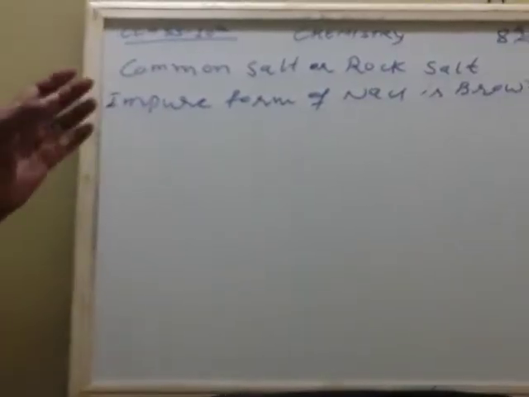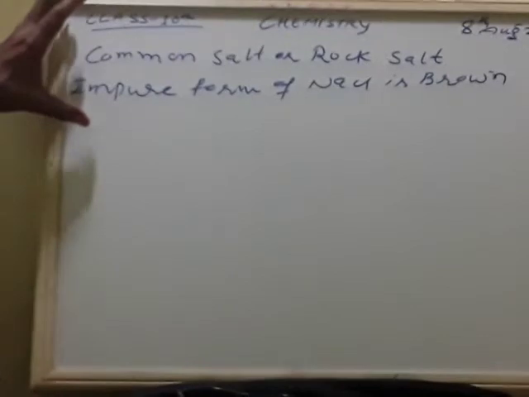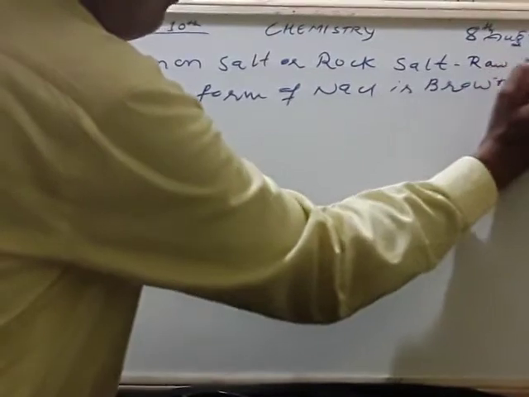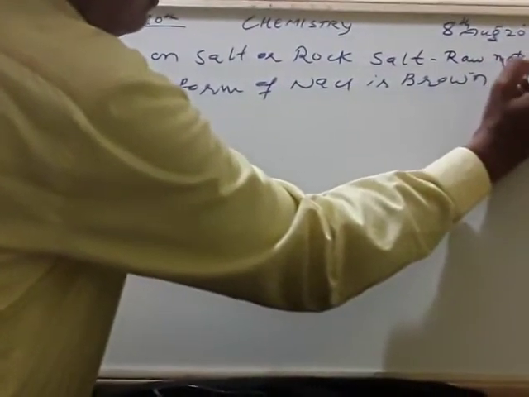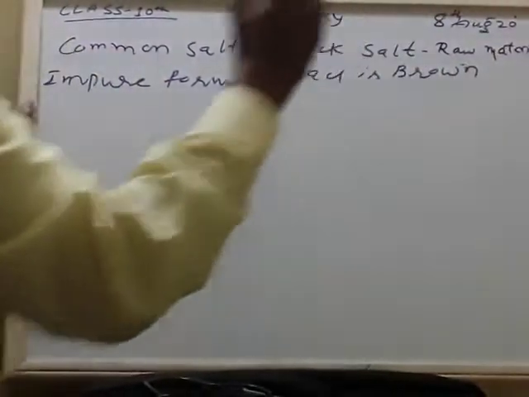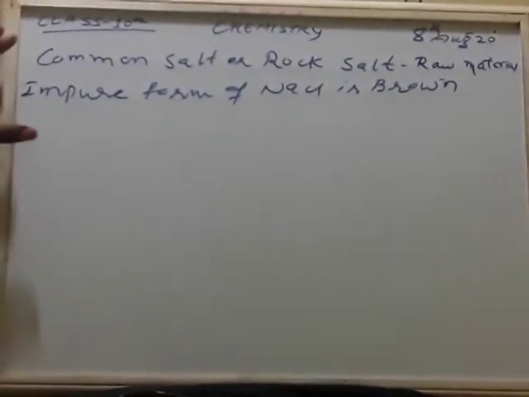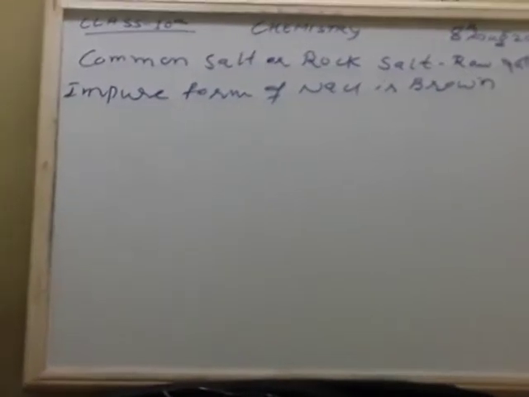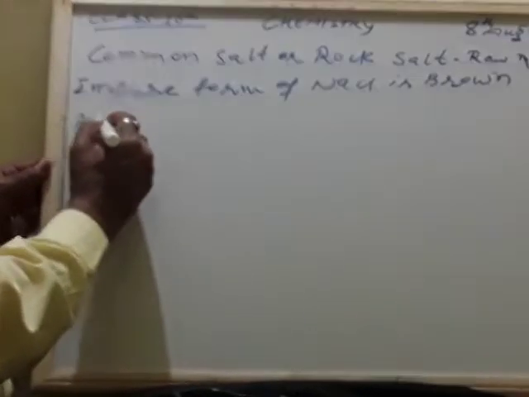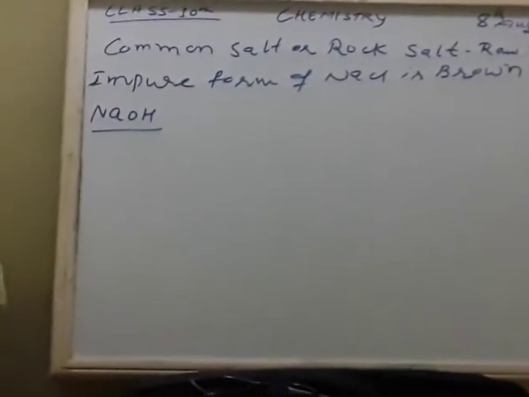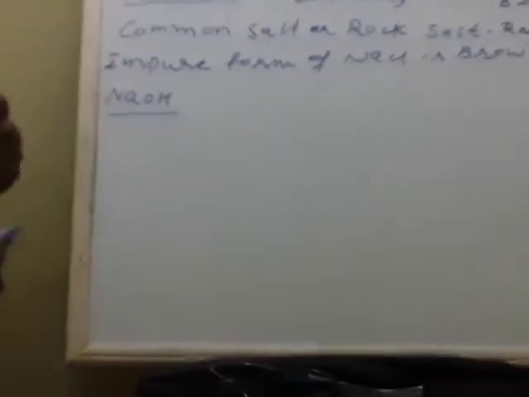So when these undergo different processes like iodization and all, the color changes to white. Okay. So this common salt or rock salt is used as a raw material to manufacture or to prepare many of the chemicals. Okay, raw material. So first we will find how sodium hydroxide is manufactured, or prepared by using common salt as a raw material. Okay, so I'll write one simple example.